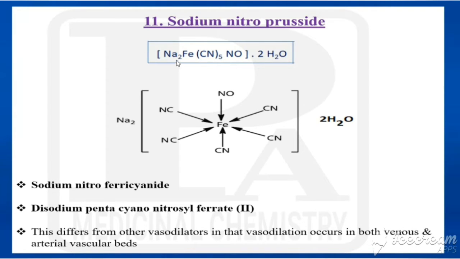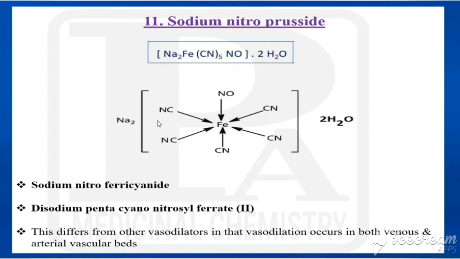Its formula is Na2[Fe(CN)5NO]·2H2O. Once again, I am repeating, Na2[Fe(CN)5NO]·2H2O. So here it is a coordination compound. In the center, it is having Fe in the form of Fe2+. Okay, so Fe is connected with NO and 5 CN, with 2 Na and 2 H2O.